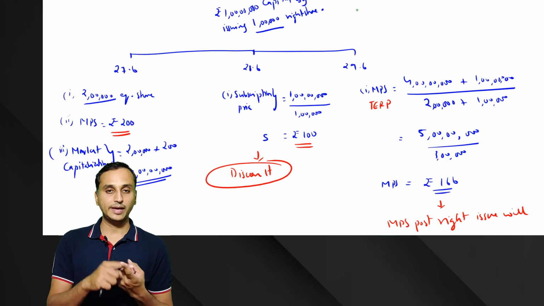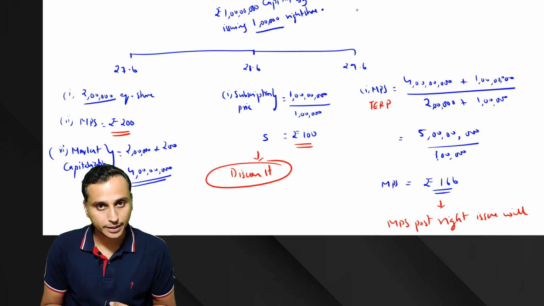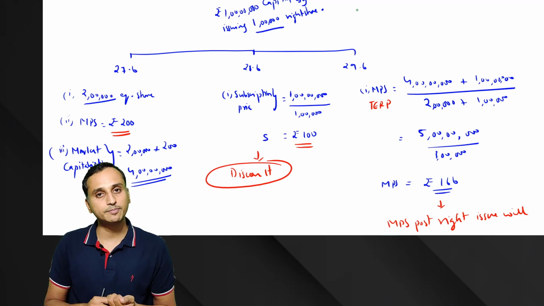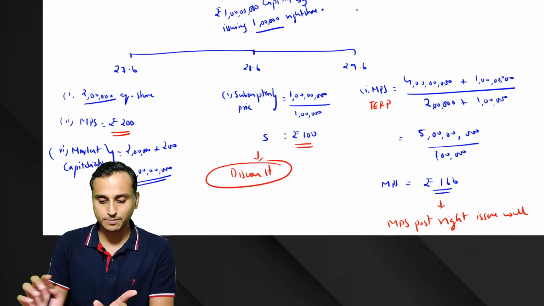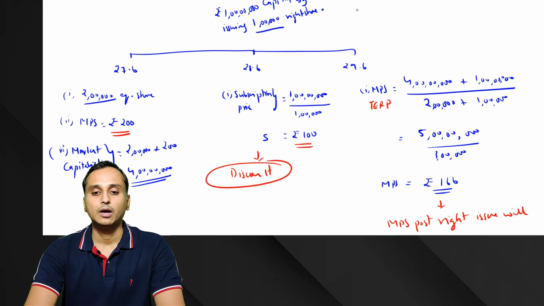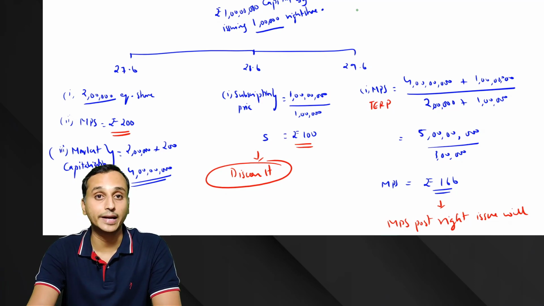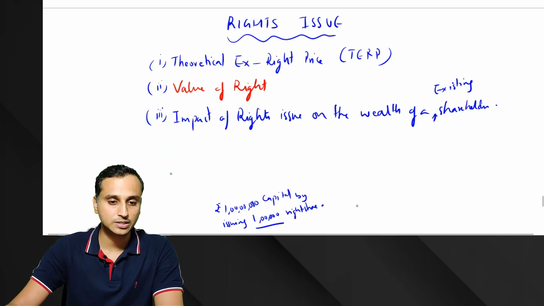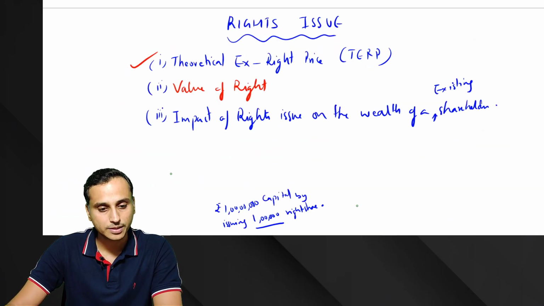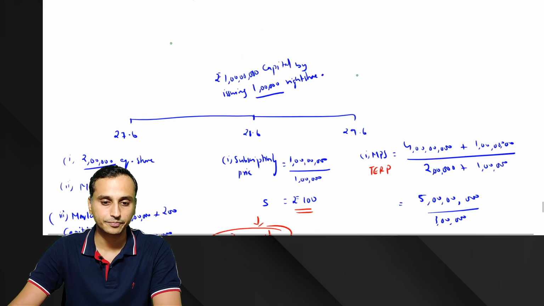So we have seen how the subscription price is calculated. We saw how the theoretical ex-rights price is calculated. I'll be giving you the proper formula also for both of these. Now, what is the value of the right? What do you mean by value of the right? We have seen the theoretical ex-rights price, now we'll be discussing what is the value of a right.